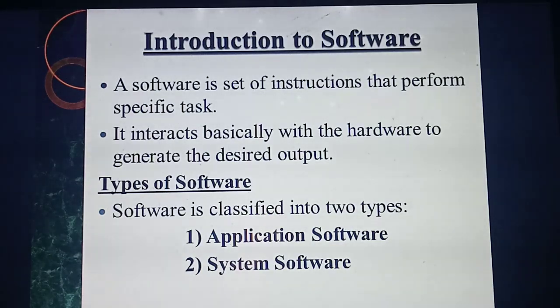Okay, so how many types of software are there? Two types of software are there. Software is classified into two types. Important two-mark question. So what are the two types? Application software and system software. Okay, what are the two types of software? Application software and system software.